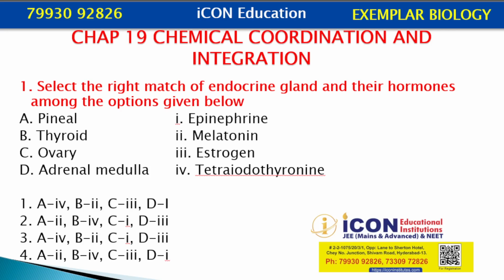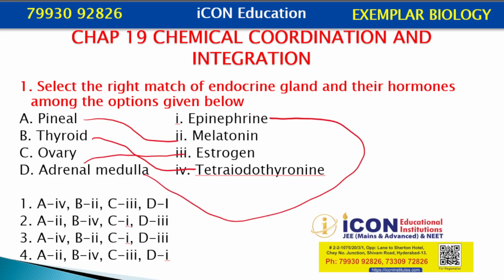Pineal gland secretes melatonin, tetraiodothyronine from thyroid gland. Ovary is going to produce the estrogen. Adrenal medulla is going to produce epinephrine or adrenaline or noradrenaline, we can say. So where is our answer? Pineal gland, melatonin, A2. B4. So this is the answer. Second question we have to go through.